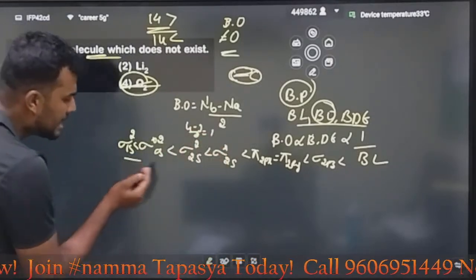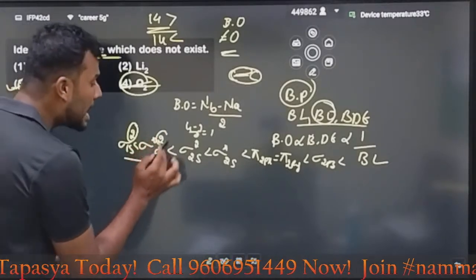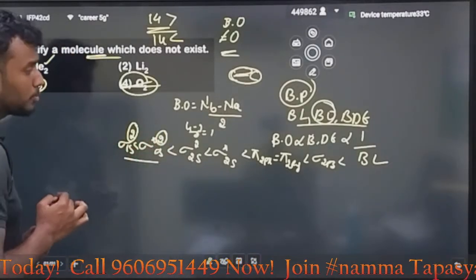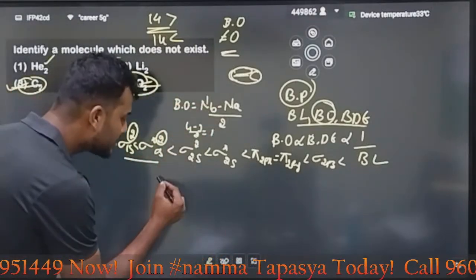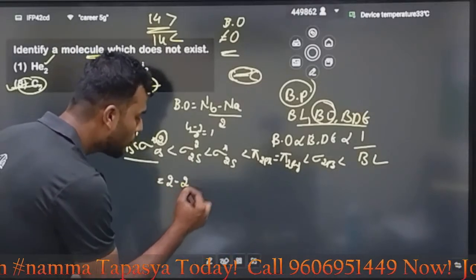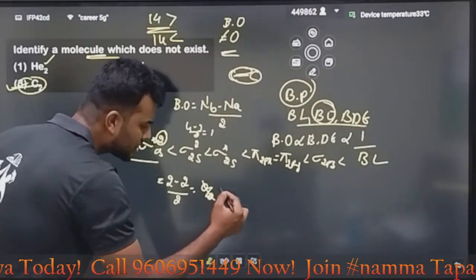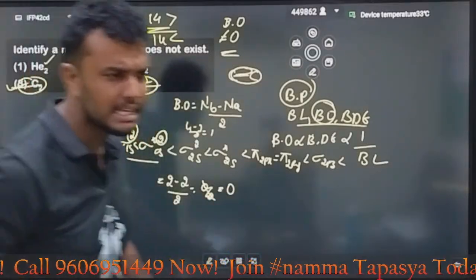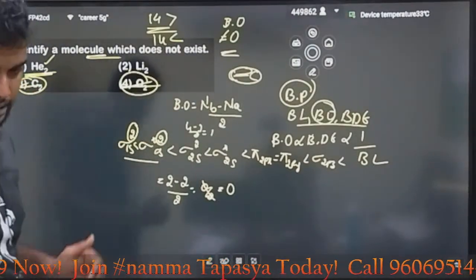But in the case of helium, my dear students, 2 electrons are present in a bonding orbital, 2 electrons are present in an anti-bonding orbital. Correct now? Then Nb value is what? For helium, Nb is 2, Na is 2, overall divided by 2. 2 minus 2 is equal to 0. 0 divided by anything is 0. That's why helium, He2, will never exist.